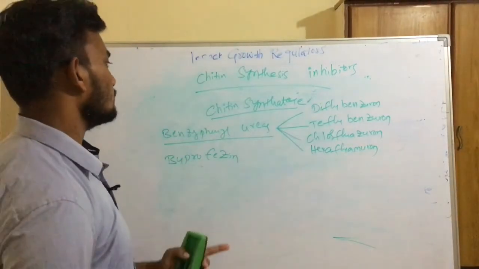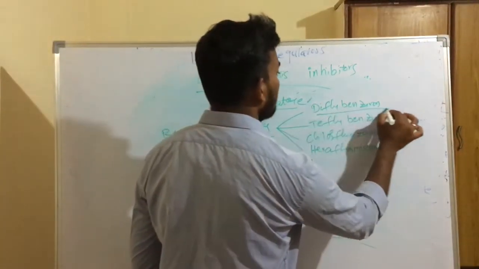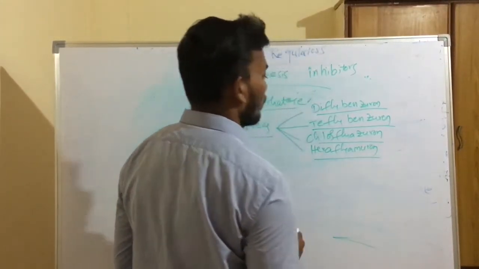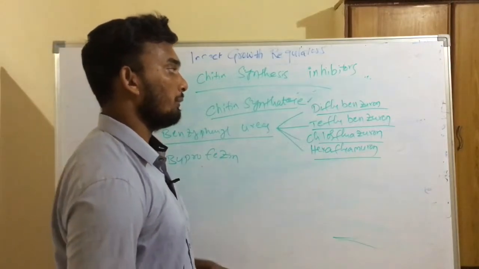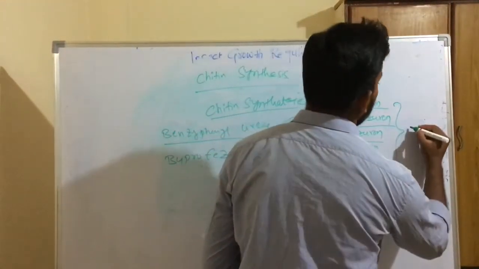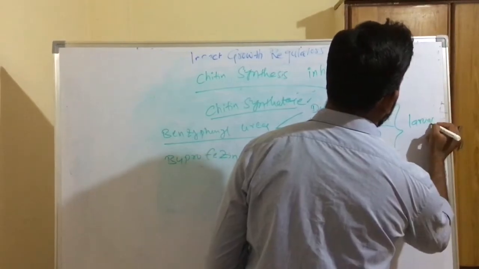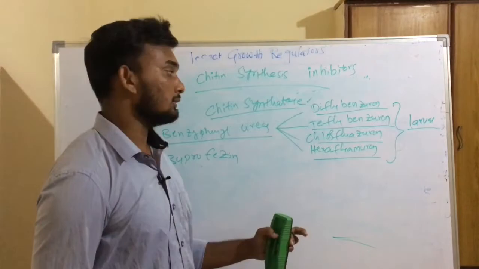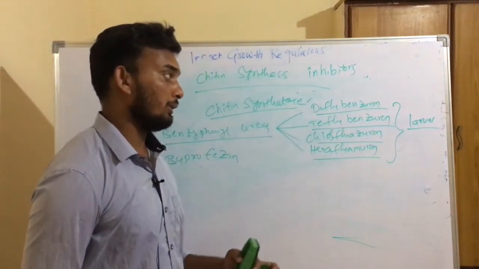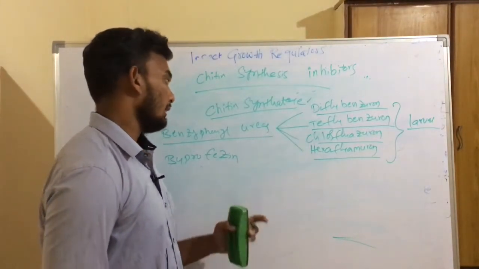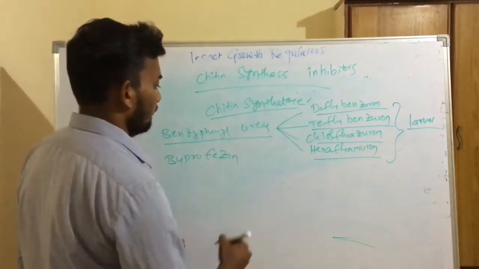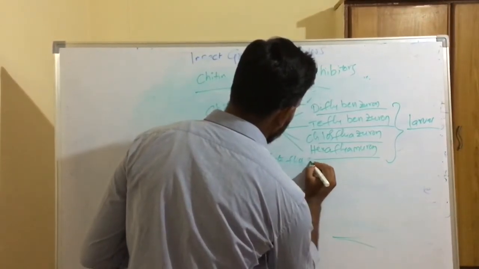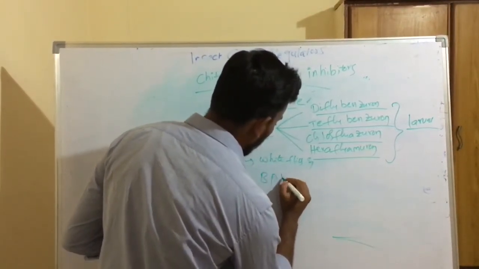The important molecules are diflubenzuron, teflubenzuron, chlorfluazuron and hexaflumuron. These molecules are very potent against larval stages, the lepidopteran larvae, and buprofezin is very effective against whiteflies and brown planthoppers in rice.